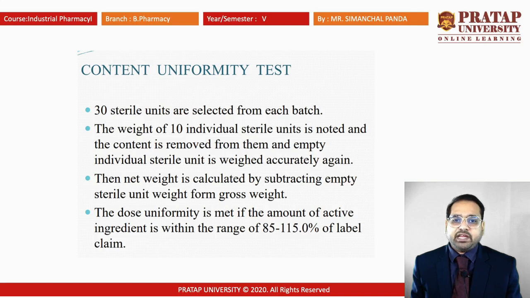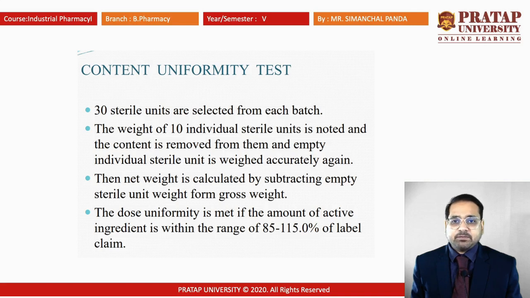The weight of 10 individual sterile units is noted, and the content is removed from them. Each empty sterile unit is weighed accurately again. Then the net weight is calculated by subtracting the empty sterile unit weight from the gross weight. The dose uniformity is met if the amount of active ingredient is within the range of 85 to 115% of the label claim.